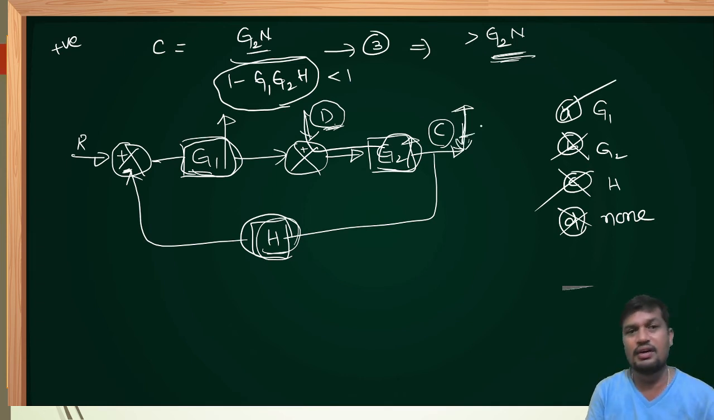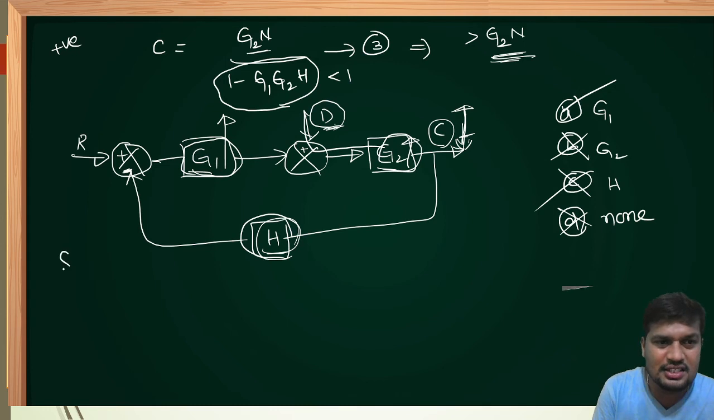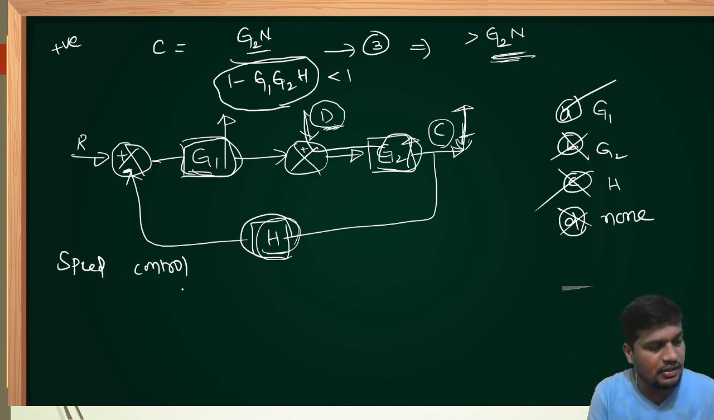Sir, we have understood mathematically. Please explain by selecting one physical example, sir. Already we discussed, dear friends. We will go for speed control of a car.